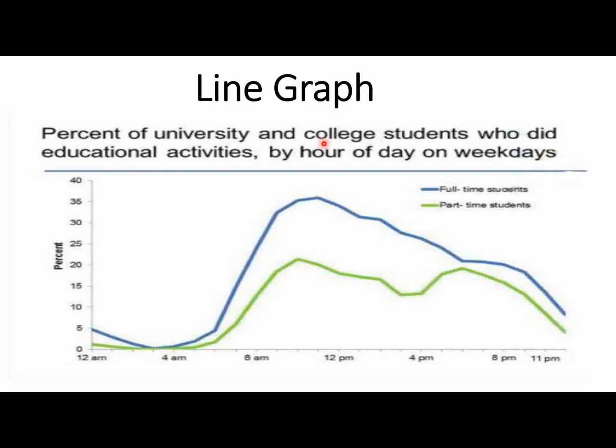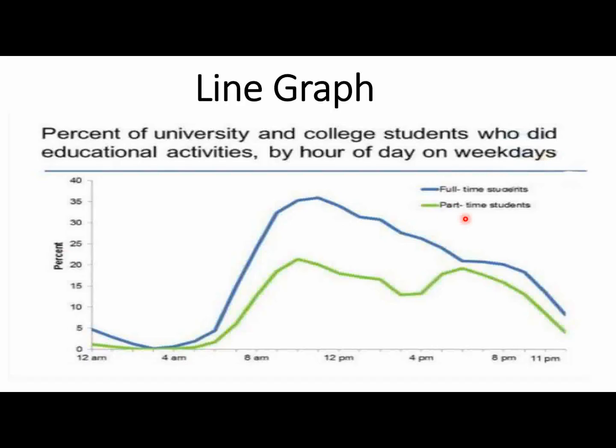So let's start. You have to mention key, which means which parameters you have to mention in the line graph. So first you have to mention the name of the image. After that you will mention the x-axis. On the x-axis it's the time period, and on the y-axis it's the percent, and in this there are full-time students and part-time students. So let's start to solve this example.